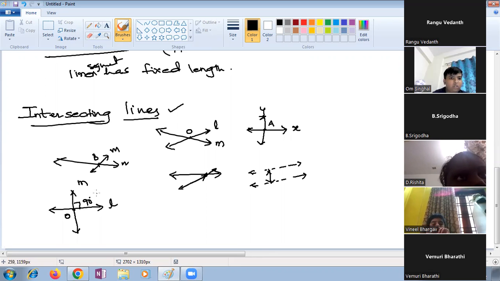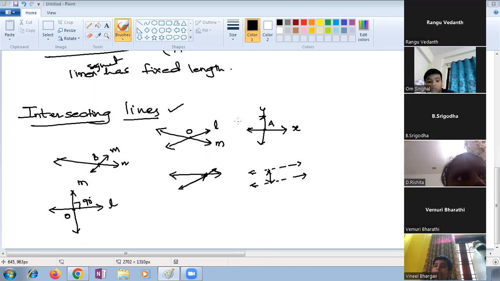They are perpendicular to each other. Children, you can see if they make an angle of 90 here, we call them perpendicular to each other. L and M are perpendicular to each other.